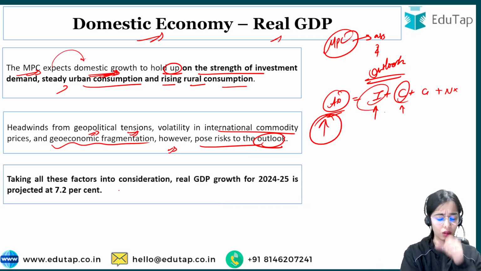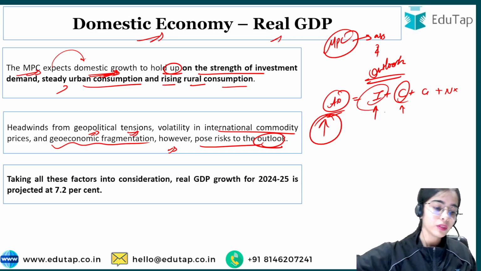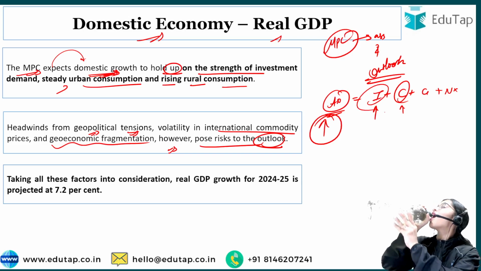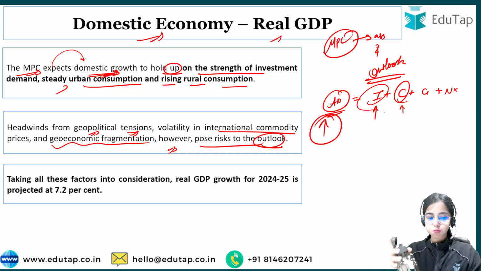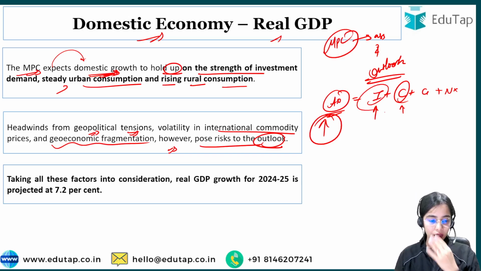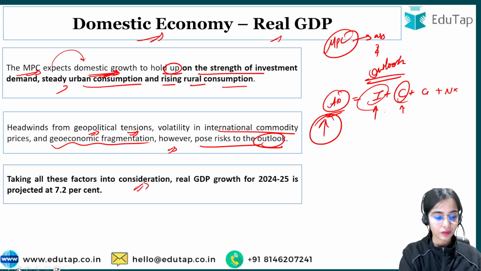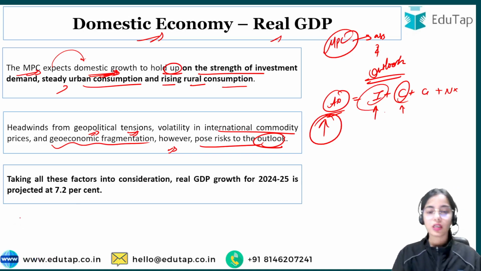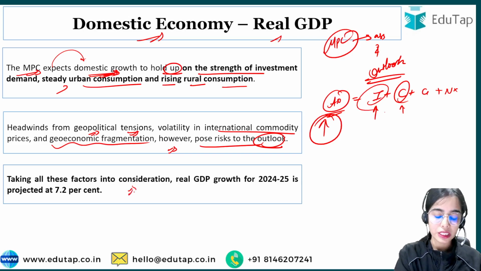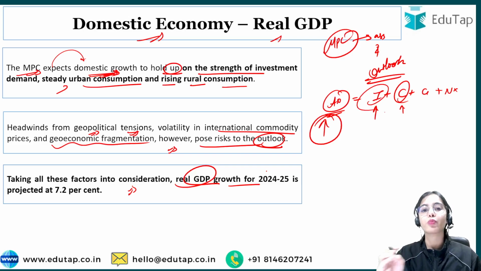Now, taking all these factors into consideration, the real GDP growth for 2024-25 is projected at 7.2%.